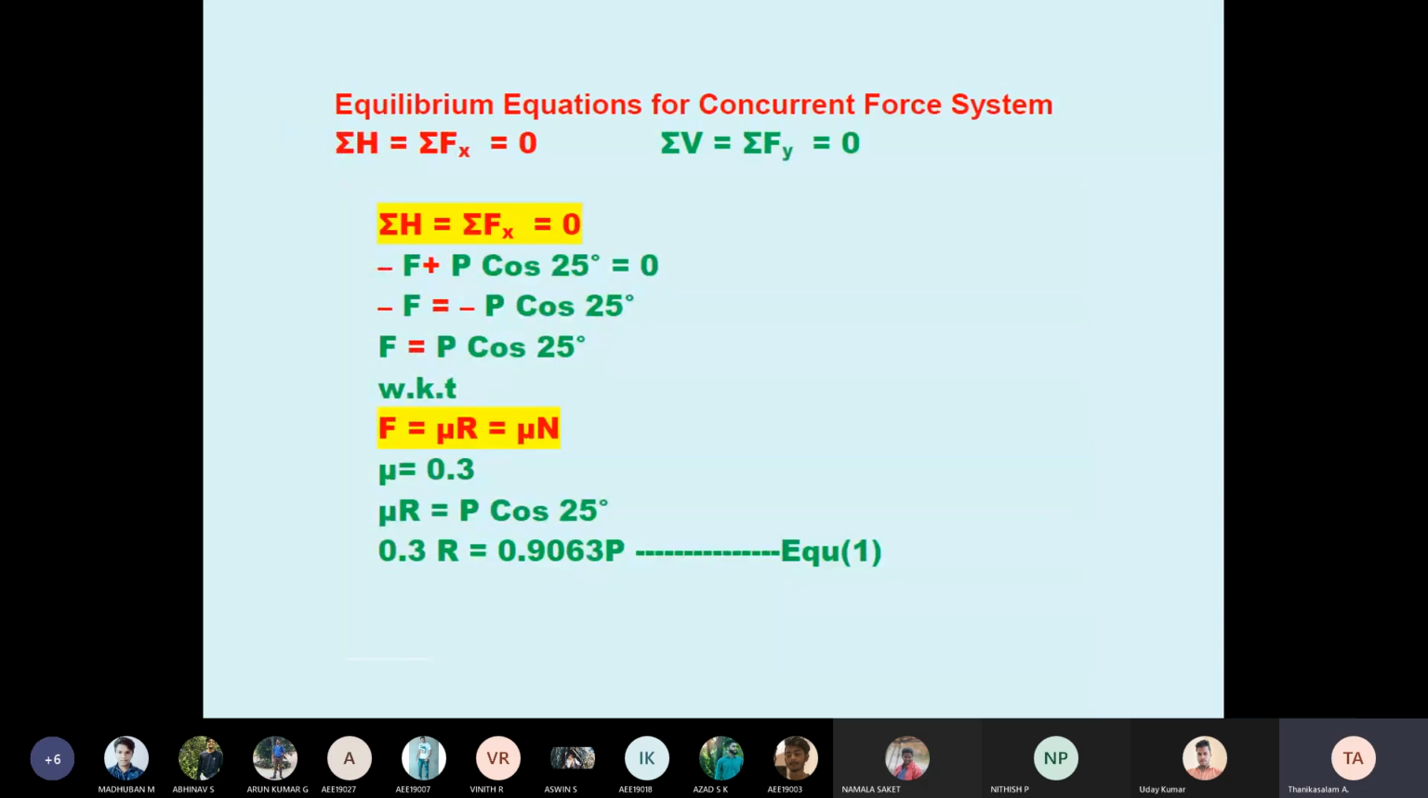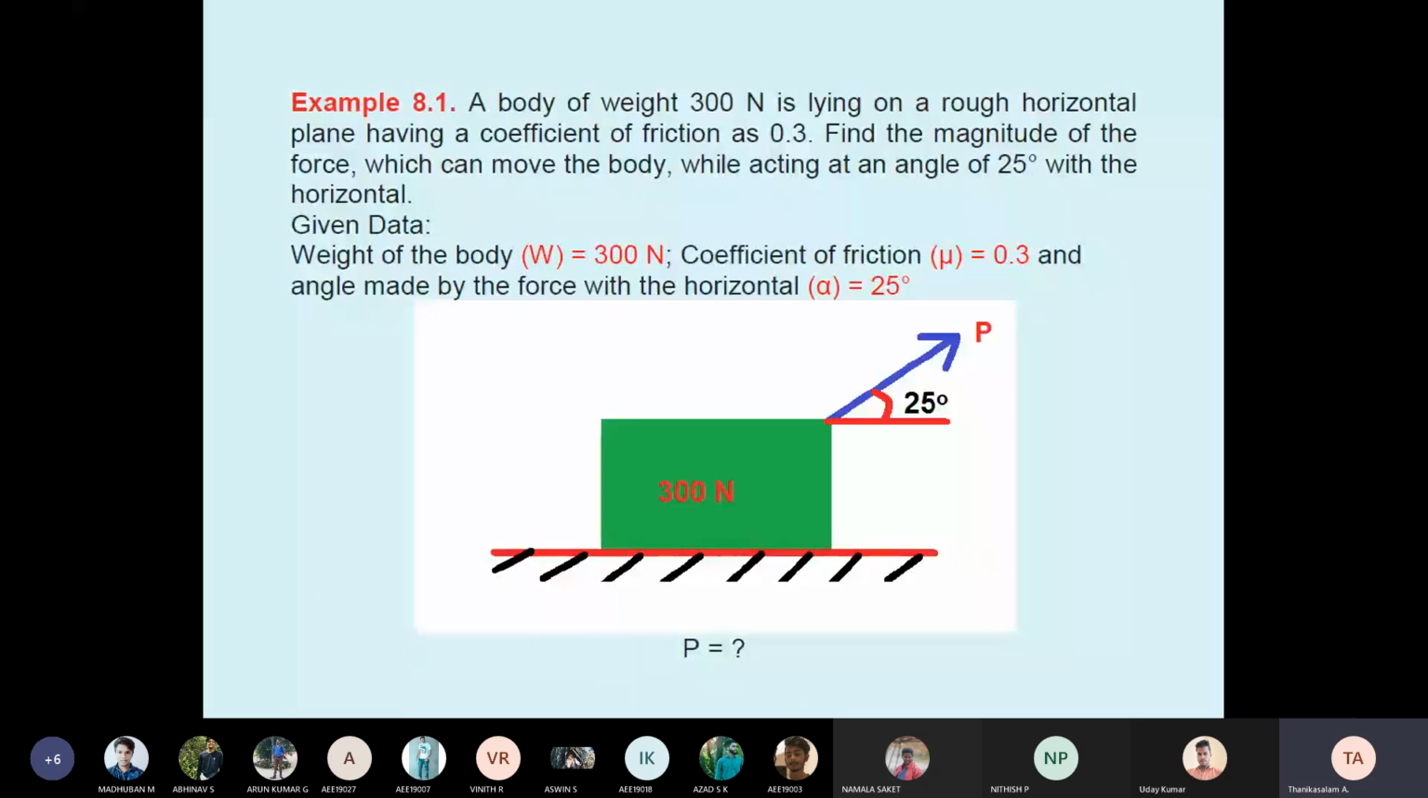So we applied everything simply, and we formed equations 1 and 2. Okay. Students, any doubt? Louis, are you understanding this problem? Louis, Madhuban? Yes, sir. Okay.